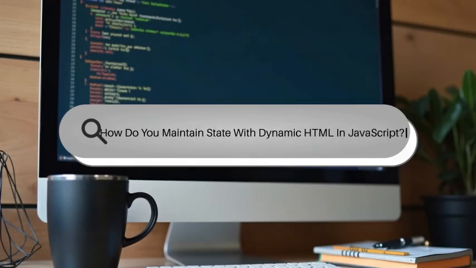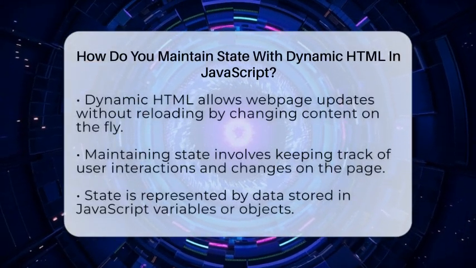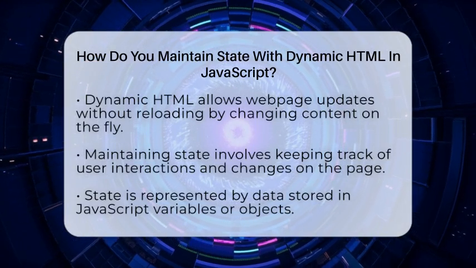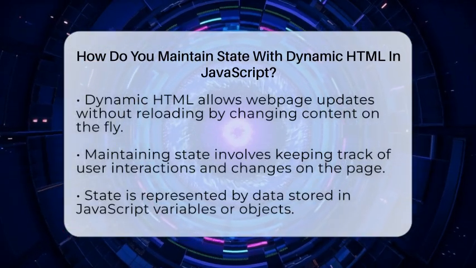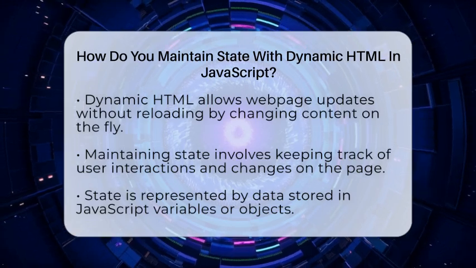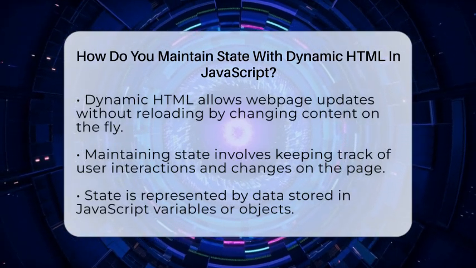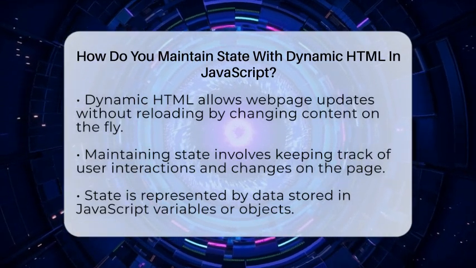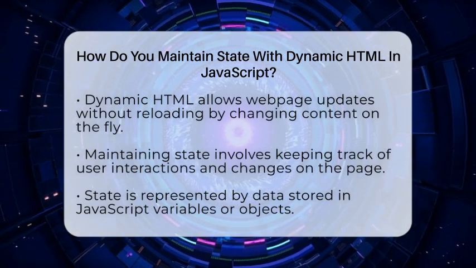How do you maintain state with dynamic HTML in JavaScript? Imagine clicking a button and seeing your web page instantly update without reloading. That's the magic of working with dynamic HTML and keeping track of what's happening on your page. When users interact with your site, the content changes, but how do you remember those changes? That's what maintaining state is all about.